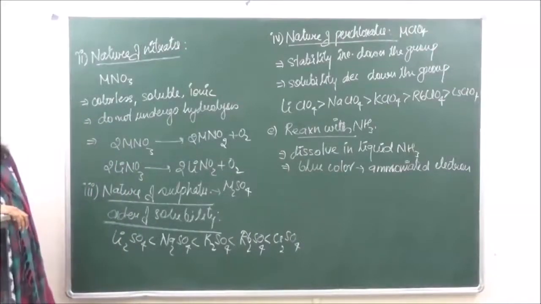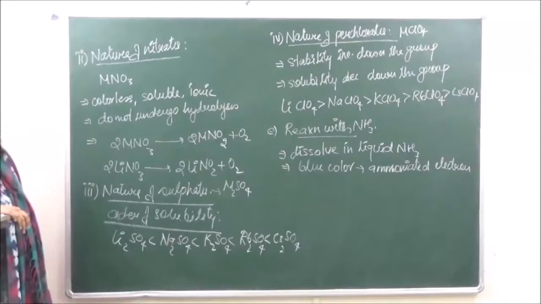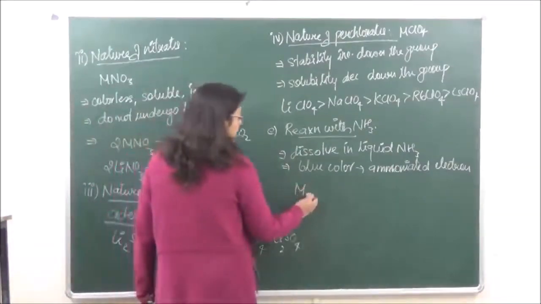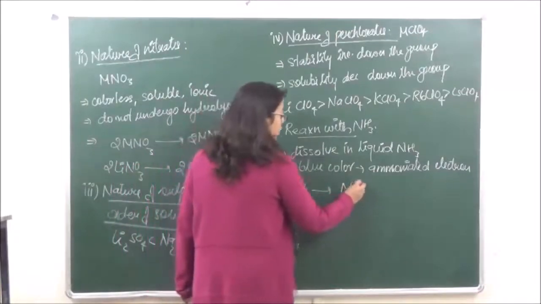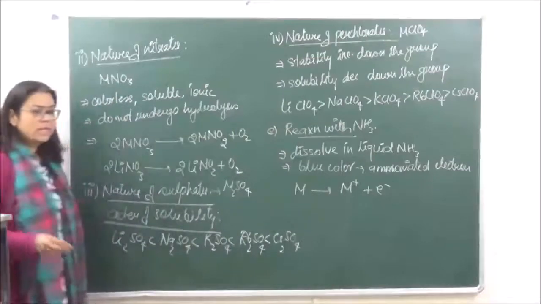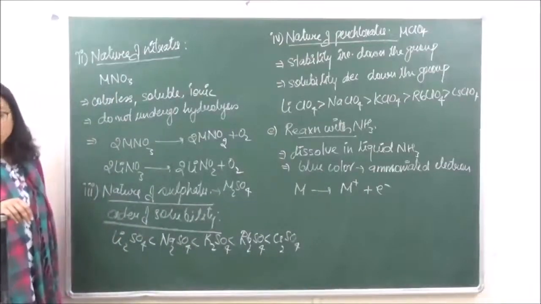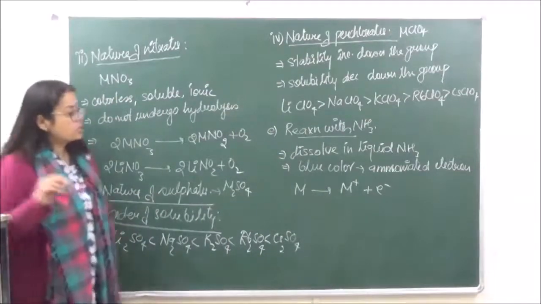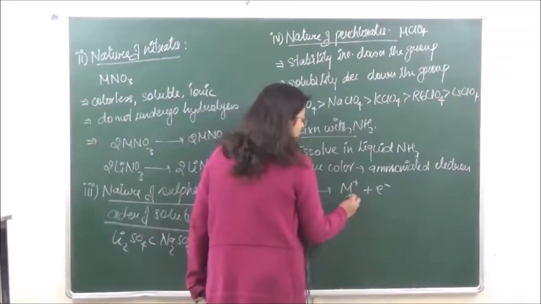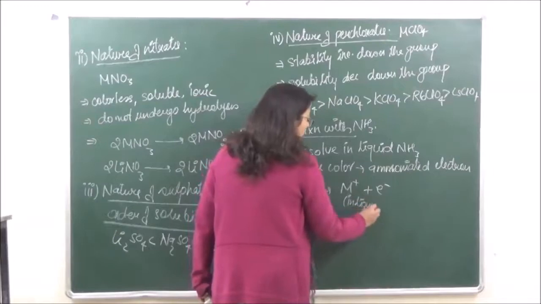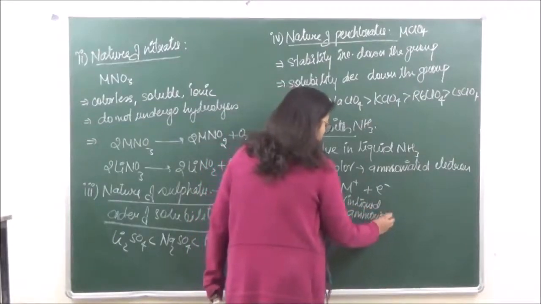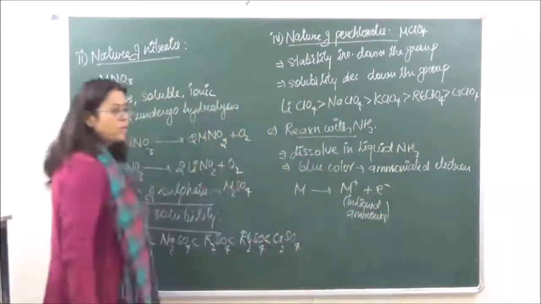If we are talking of any alkali metal, this alkali metal is going to get converted into M positive plus one electron, because it has a tendency to lose an electron. The M positive ion which is formed when we dissolve it in ammonia is going to be in liquid ammonia.